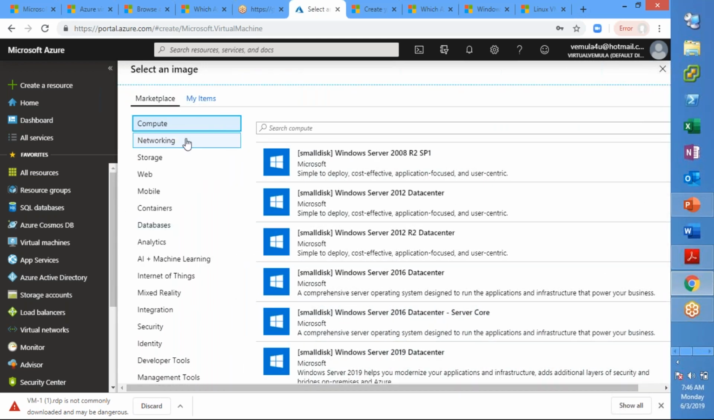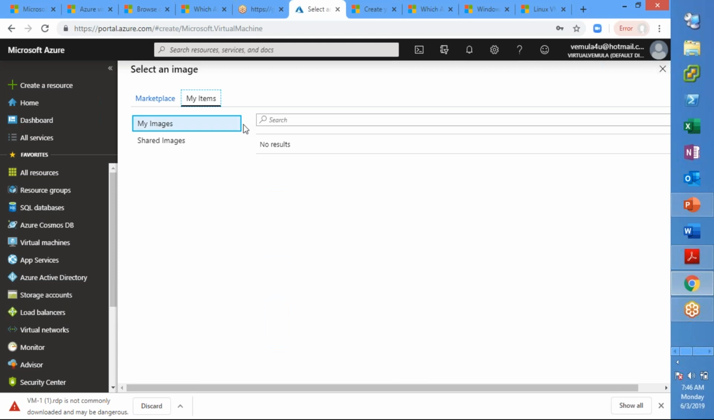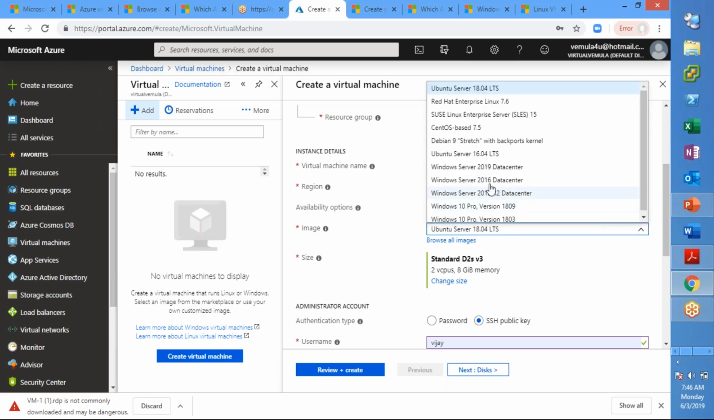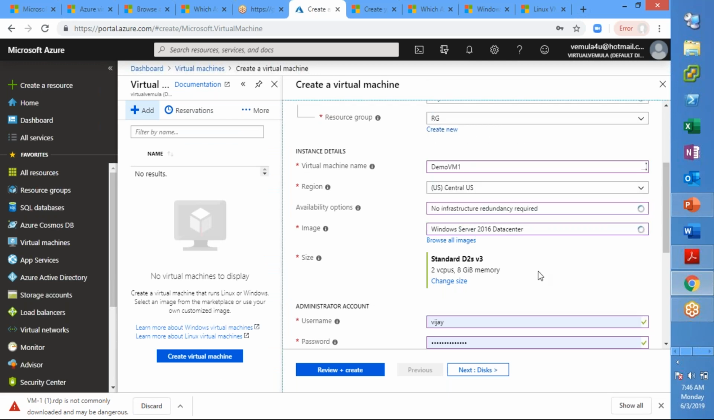If you have your own customized image, then you can see that in My Images. Because we don't have anything customized, tomorrow we'll be seeing how we customize an image and use it for deployment. That you will find here in My Images. So for this, we'll select Windows 2016. Let us go to the size.